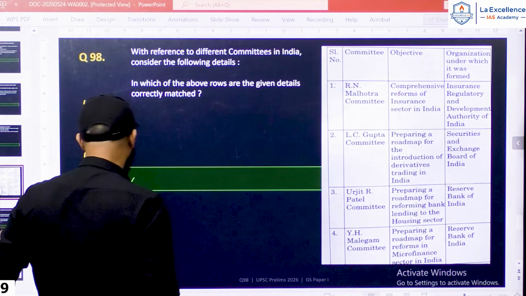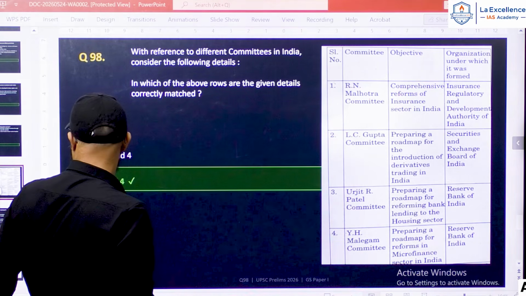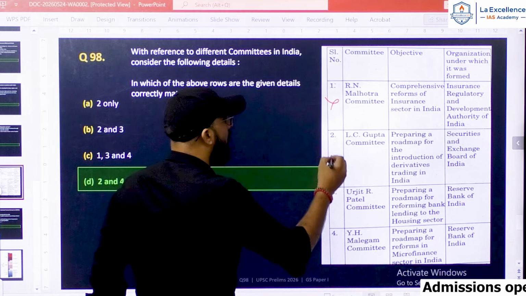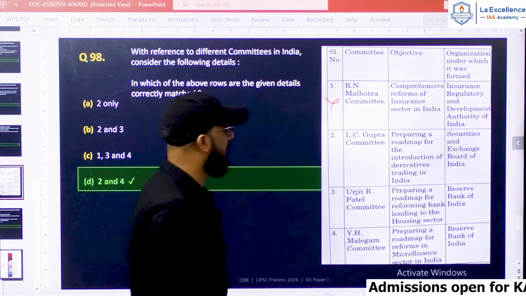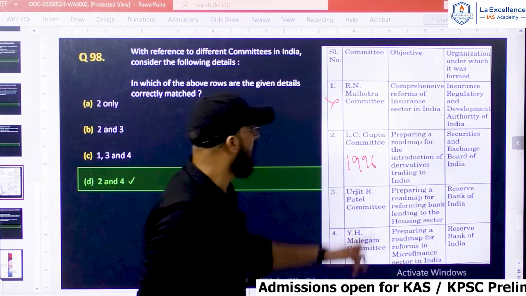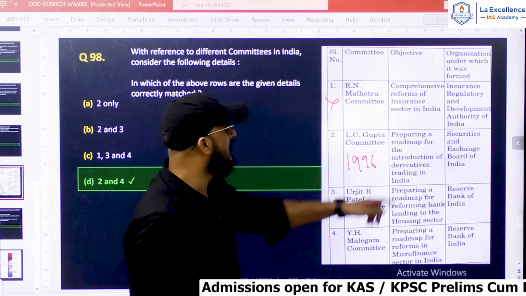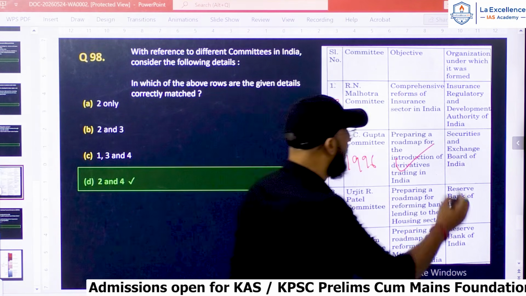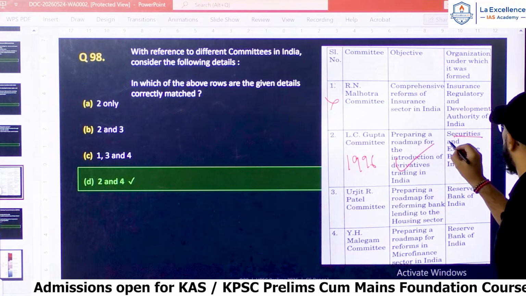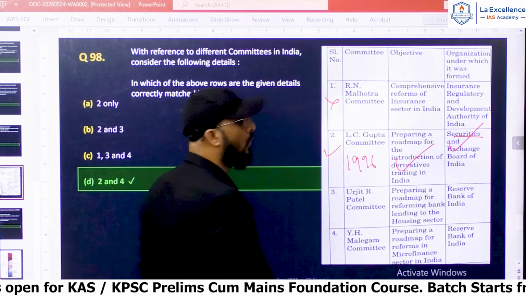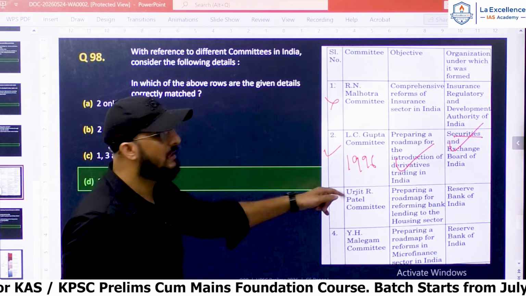Now, let us see 2. L.C. Gupta Committee, set up in 1996 for preparing a roadmap for the introduction of derivatives trading in India, which is correct, and it was formed by SEBI, which is also correct. So 2 is correct.